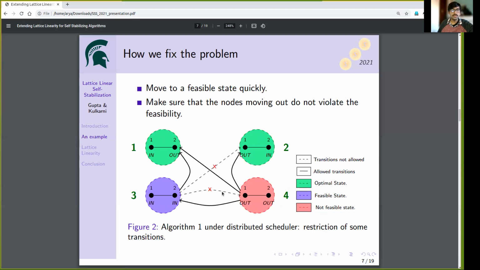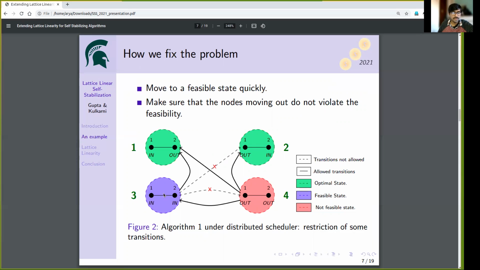Now, how do we fix this problem? What we want to do is move to a feasible state as soon as possible, and therefore we want to allow state 4 to transition to states 1, 2, or 3. But we don't want to violate the feasibility once we are in a feasible state, and therefore we don't want to move from state 3 to state 4.